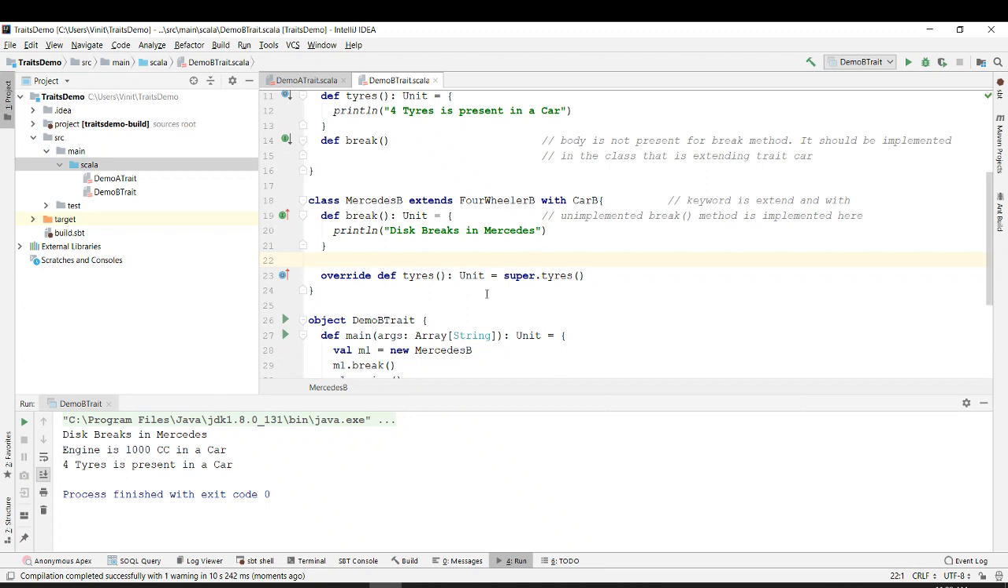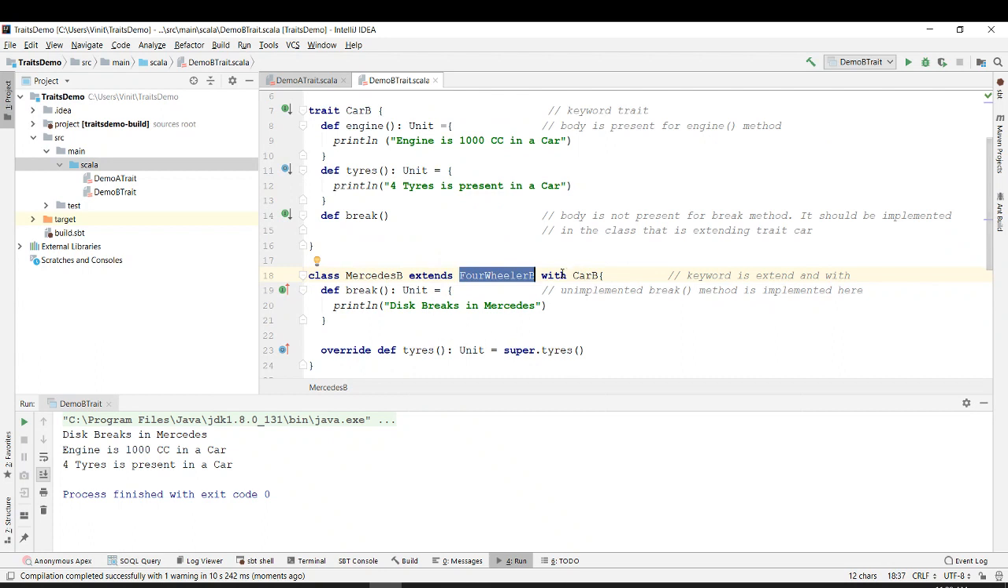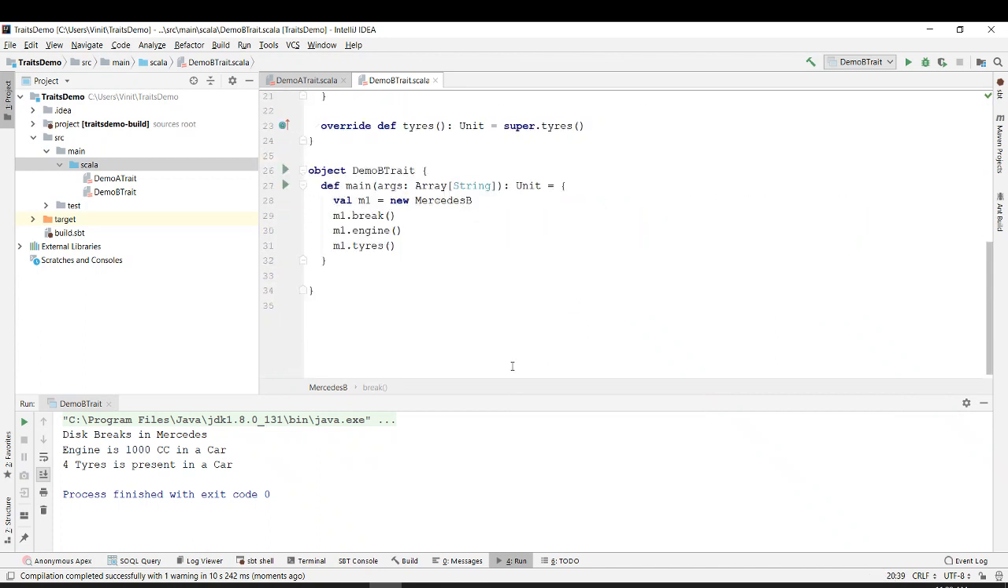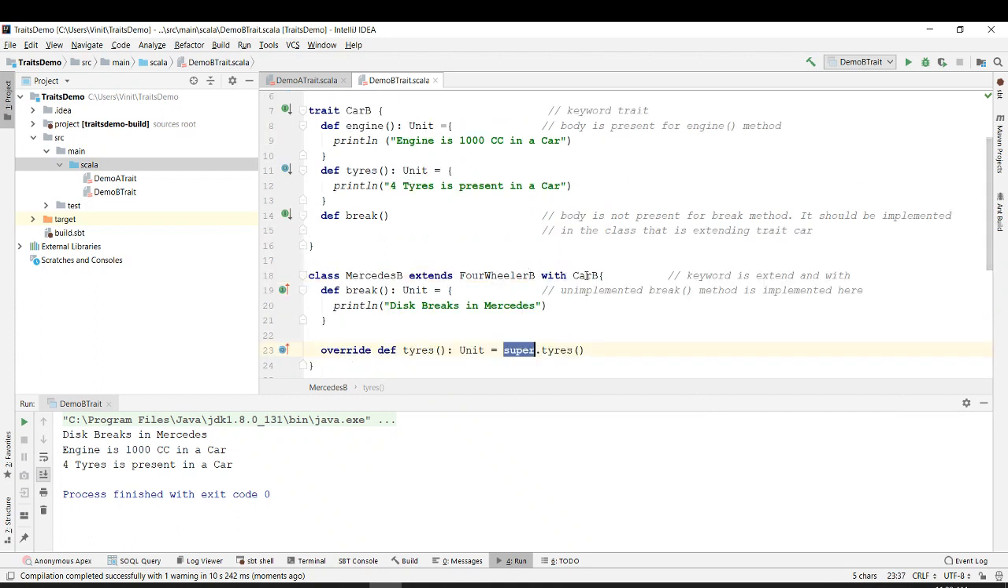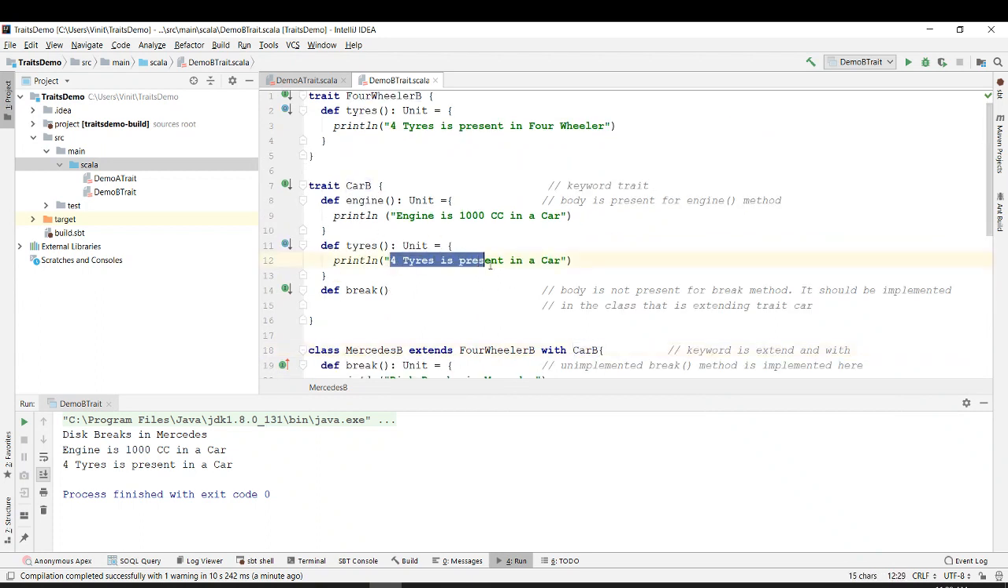Okay, so if you see over here, when we extended, four wheeler was the first, and the car was the second. So when I say tires, it will go over here to tires, and it will execute super dot tires. When I say super dot tires, it will look in car B. If it is present in car B, it will take this, that is, four tires is present in a car. So it is printing currently as four tires present in car. Okay. Let's say if you want the one from the four wheeler to be printed, what can we do?